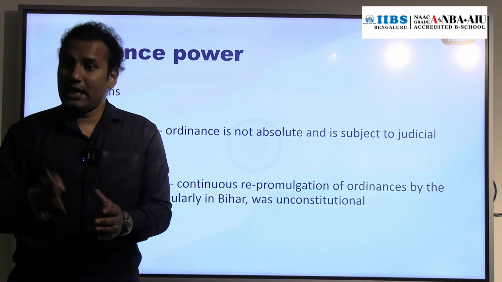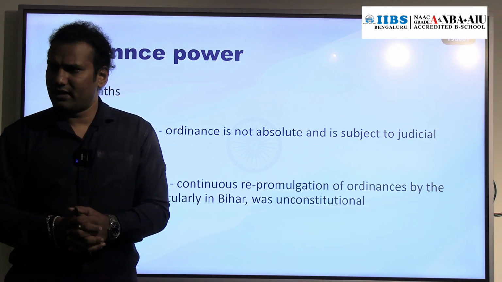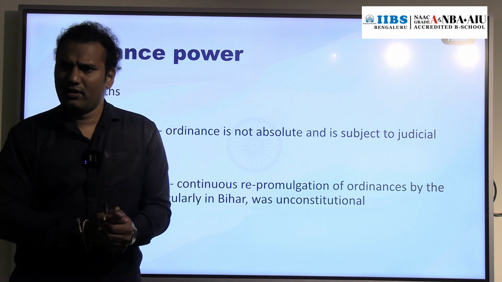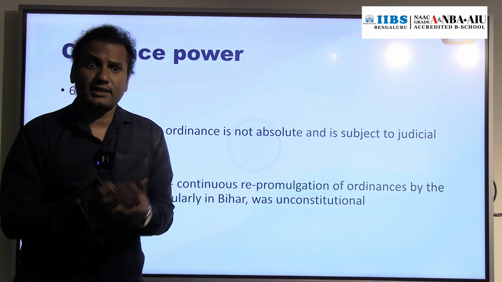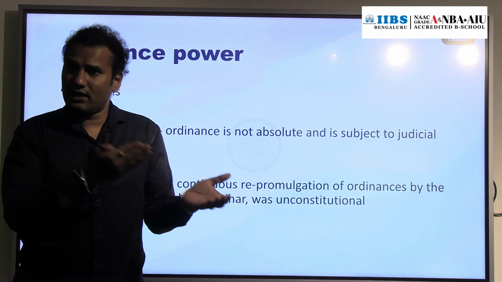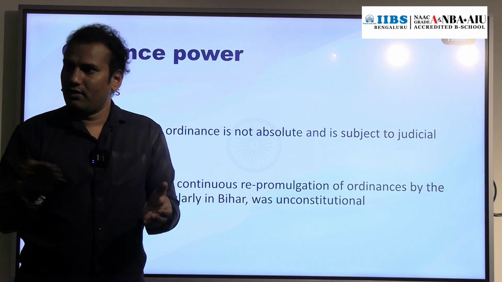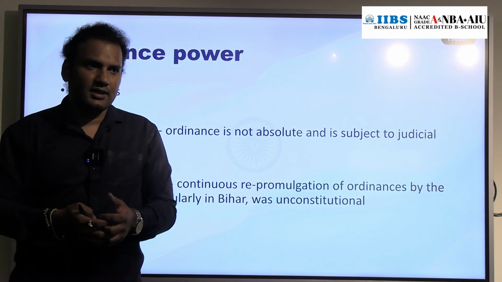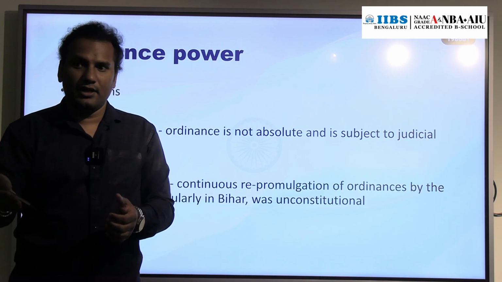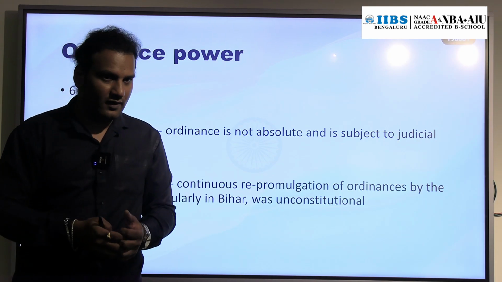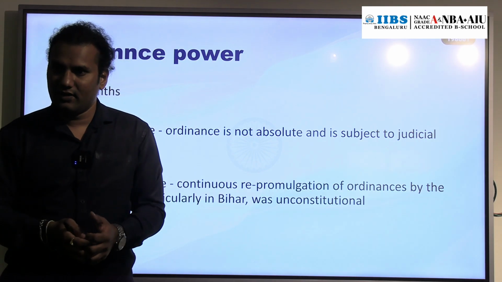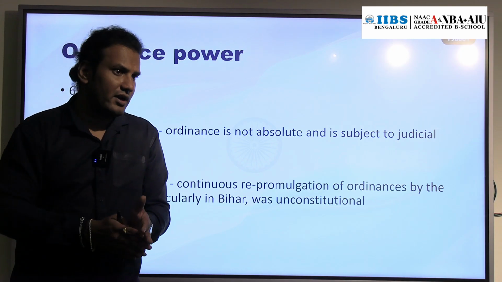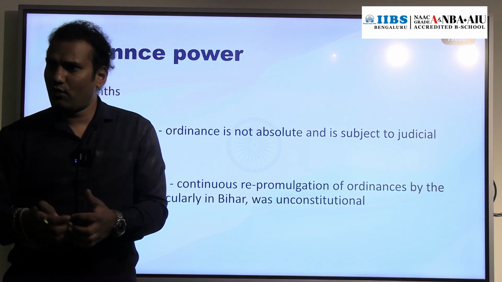where a law has to be made. Emergency law has to be made to maintain the law and order. To maintain the law and order, a law has to be made. At that time what will happen? Now they can't go to the Parliament, no. But take an example, if the emergency occurred in the month of June, there is no session of the Parliament. If that emergency occurred, okay, that law has to be made to maintain the law and order. It is an emergency. At that time what will happen?